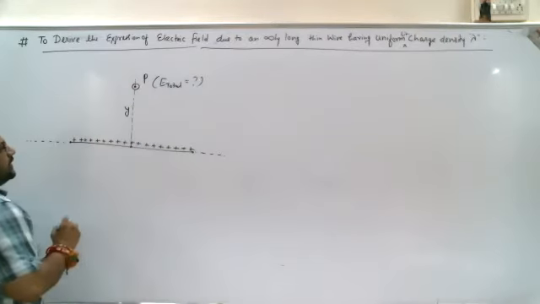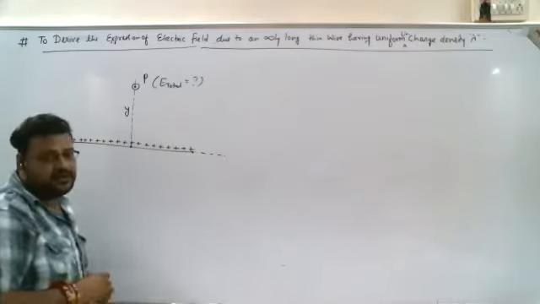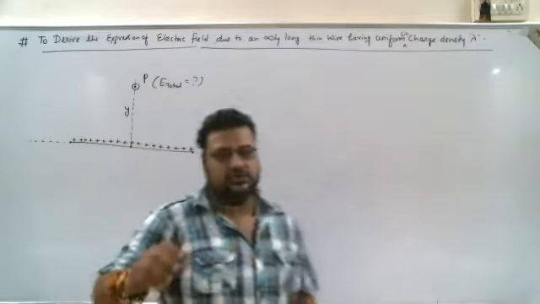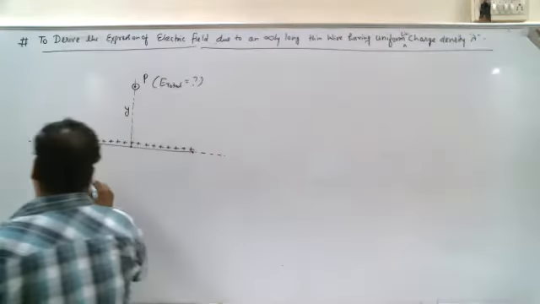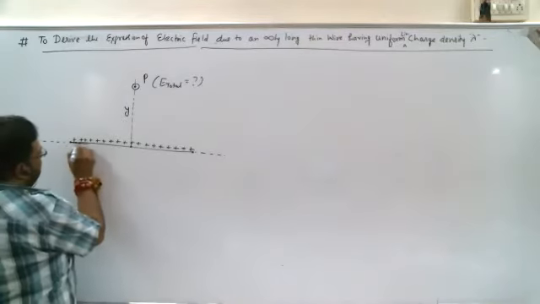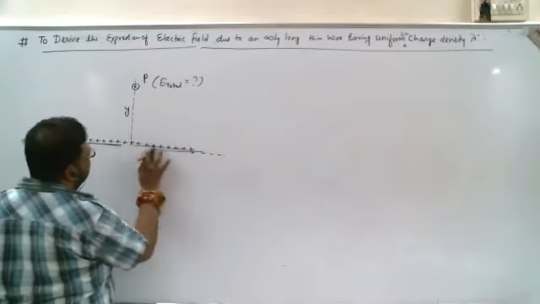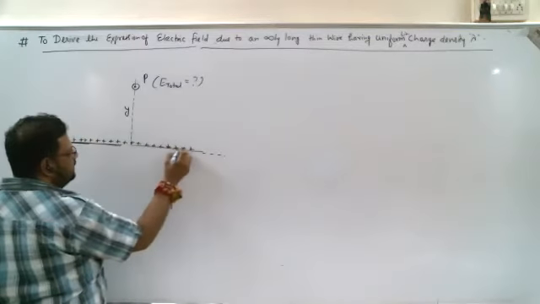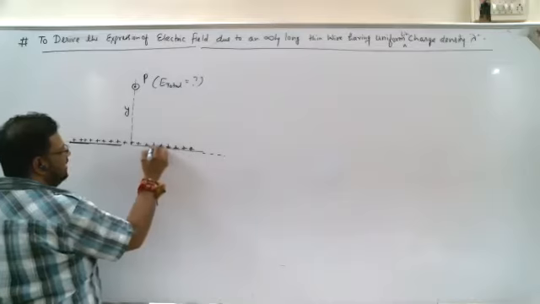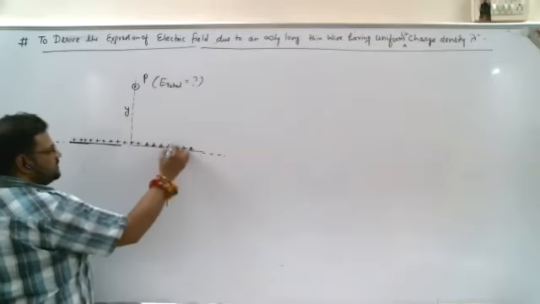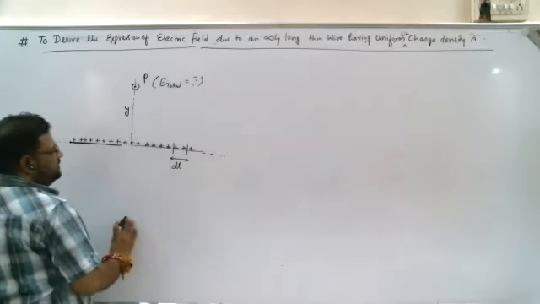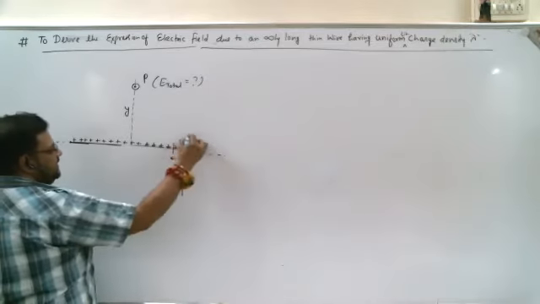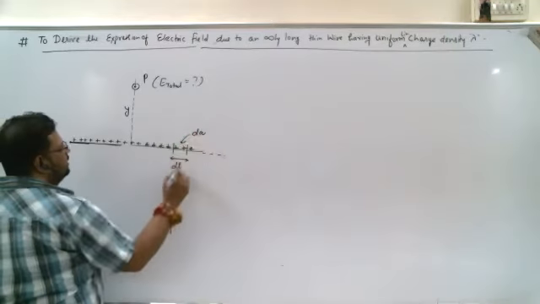To find the total electric field, we will assume that this line charge is made up of very small elements dl, which contain the charge dq in it. So let's suppose one such small elemental length dl is containing the charge dq.